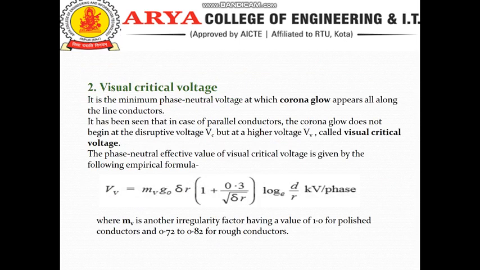Visual critical voltage. It is the minimum phase neutral voltage at which the Corona glow appears along the line. The phase neutral effective value of the visual critical voltage is given by the following formula: Vv is equal to mv g0 δ r (1 plus 0.3 upon square root of δ r) ln(d/r) kV per phase, where mv is another irregularity factor having the value of 1 for a polished conductor and 0.72 to 0.82 for a rough conductor.